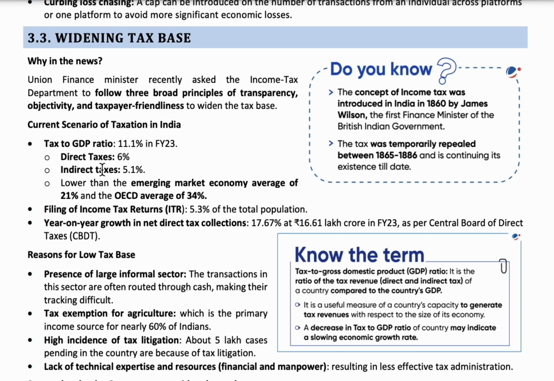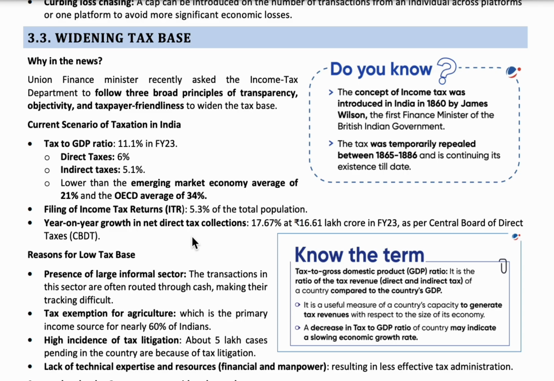The tax to GDP ratio is this low because the agricultural sector does not pay any taxes. Around 60% of the total population is in the agricultural sector, and the agricultural sector doesn't pay any tax. Due to that reason there is low taxation in India, and there is a large informal sector.